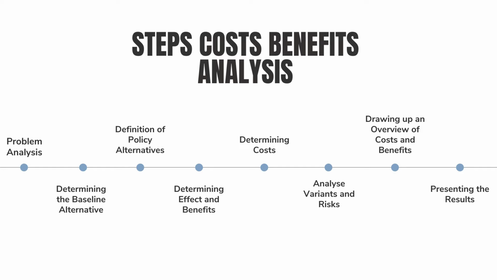The seventh is drawing up an overview of costs and benefits. Next, in this step, all costs and benefits are calculated according to the same base year and the balance is determining for solving the high rate of unemployment. And the last one is presenting the result. Interpret the result so that it becomes clear what the decision maker can do in government problem.